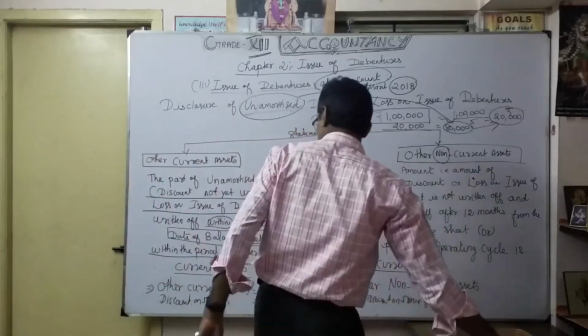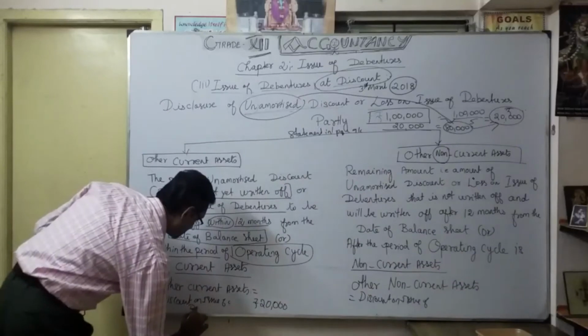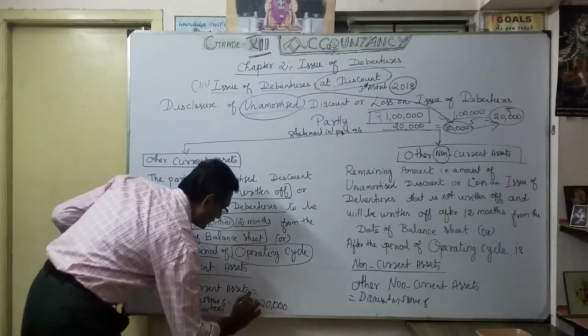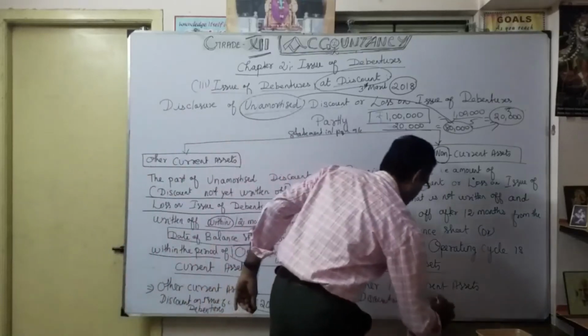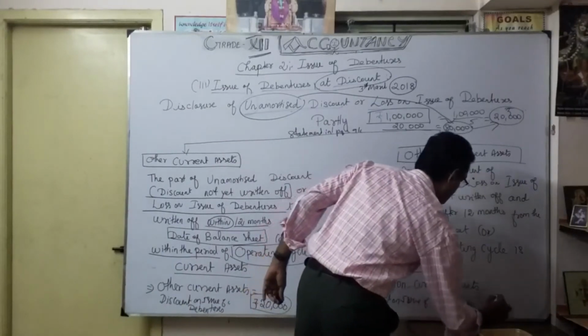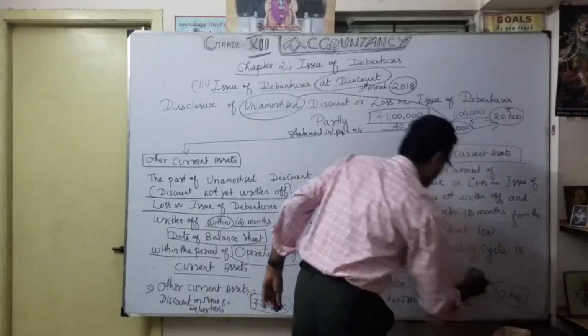Discount on issue of debentures, 20,000. So the balance, 60,000, I will show under what head?